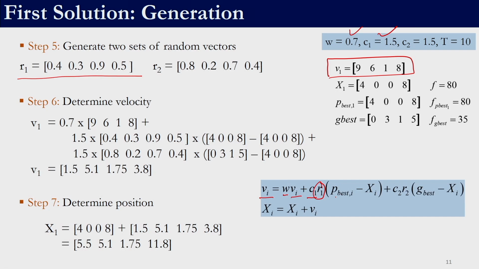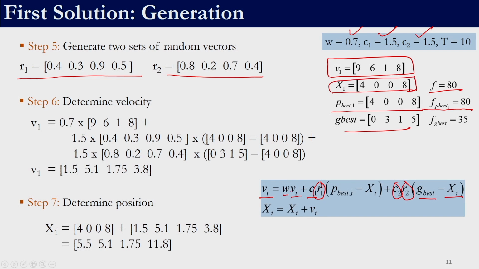And this vector, the difference between the P best, so the current P best is 4008 and its F of P best is 80, and the current position is also 4008 and obviously that will also have the fitness of 80. So, this is P best of 1 minus x of 1, plus C2, again a user defined parameter, in this case set to 1.5. We need another set of random numbers, so let that be 0.8, 0.2, 0.7 and 0.4. We require G best, which we have identified as 0315, and the current position, which is again 4008.